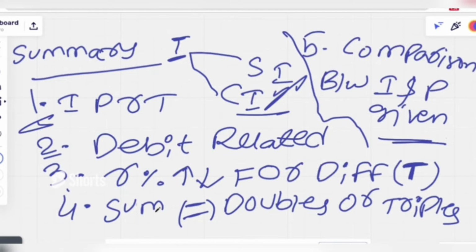The fourth model is where a sum of money doubles itself in a certain number of years, or triples, or four times, five, six times, depending upon the question. If we have this kind of problem, we have a small formula for this, which we gave. And the last model I gave you is where a comparison between interest and principal amount is given, and how to calculate the scenarios.